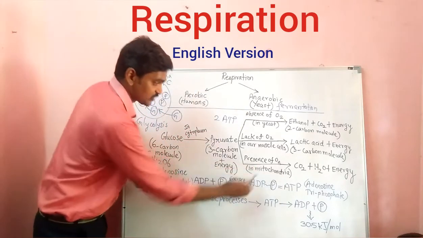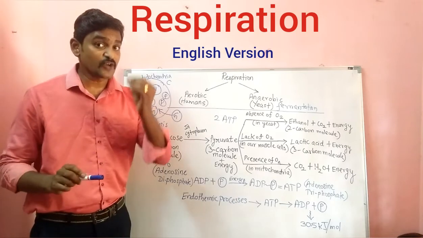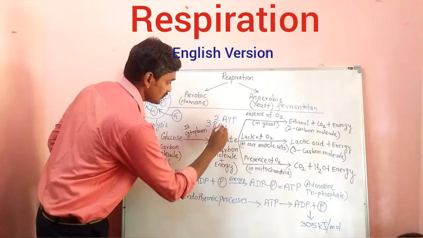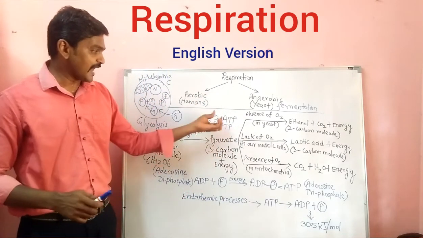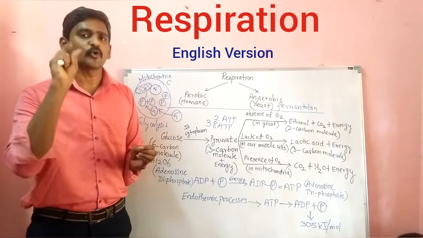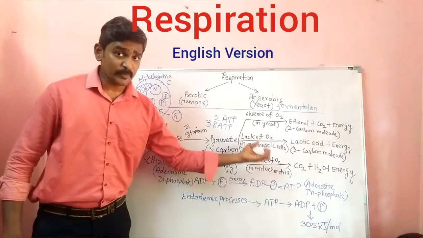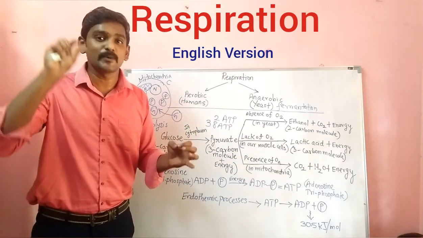Whereas here, if you see in mitochondria, what happens? Aerobic respiration. As a result of aerobic respiration, you will be getting 38 ATP molecules. You can see here, in anaerobic respiration, a very small amount of energy is produced, whereas in mitochondria, aerobic respiration produces a huge amount of energy, that is 38 ATP molecules.